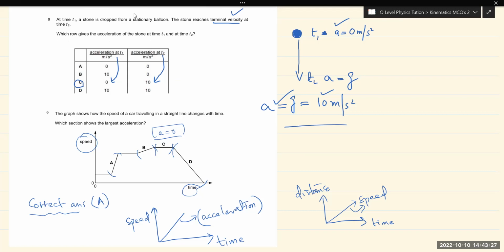So obviously at time t1 when the spoon is dropped, the acceleration of the spoon is 0, and after achieving the terminal velocities, acceleration becomes the gravitational acceleration on the earth, which is 10 meter per second square. So 0 is acceleration at t1 and 10 is the acceleration at t2. So the right option is C.